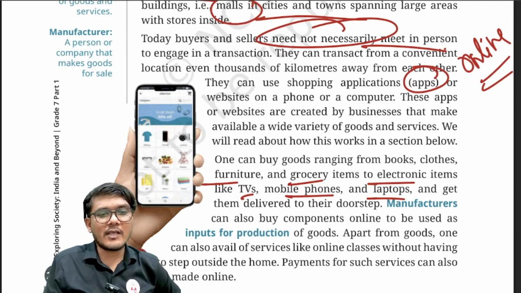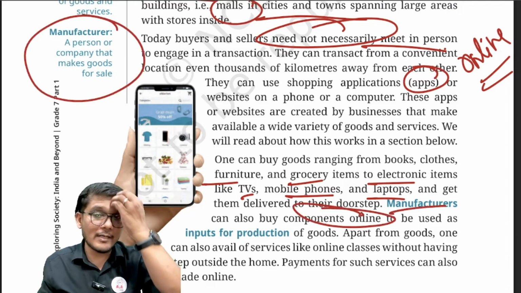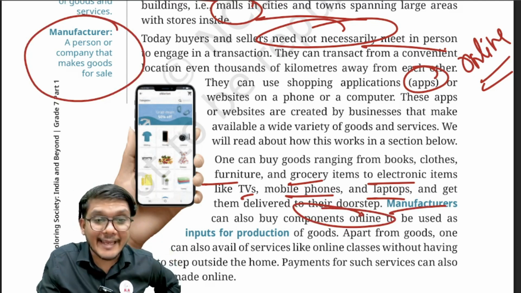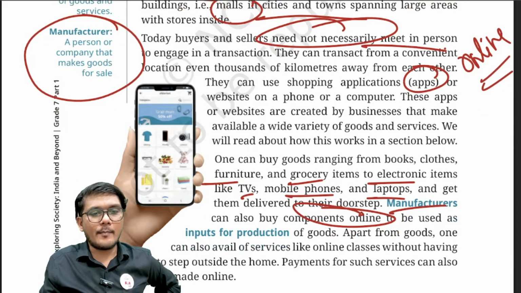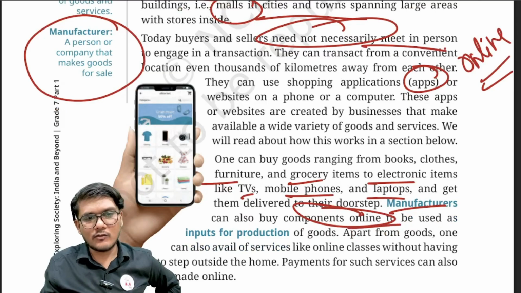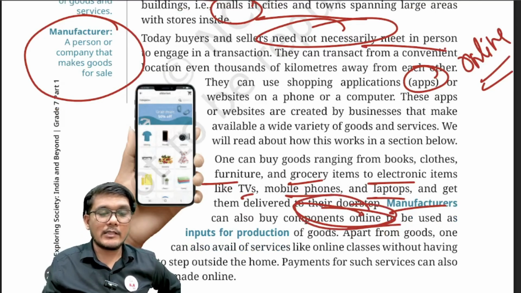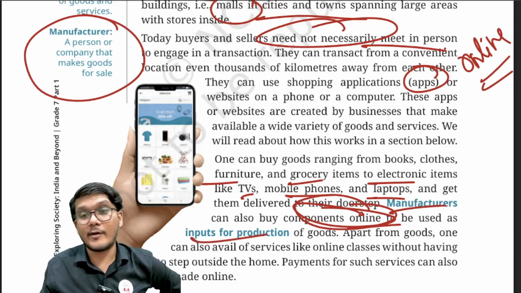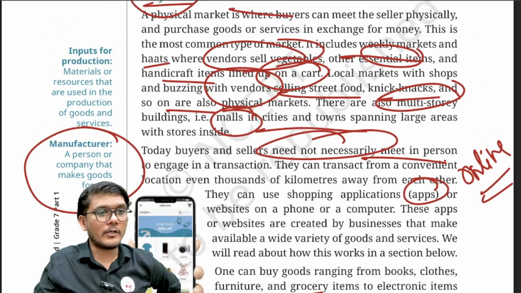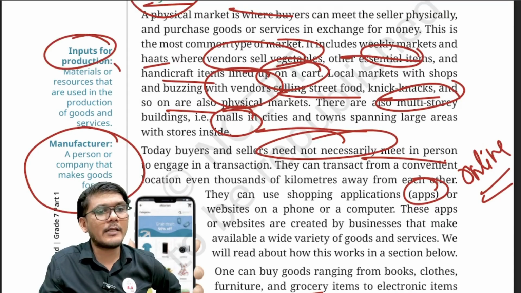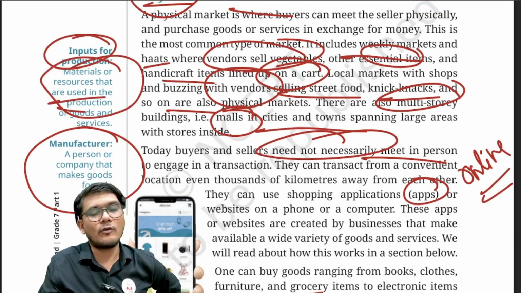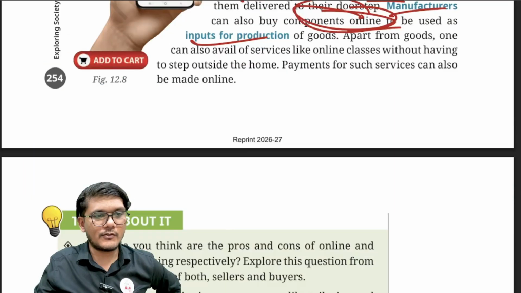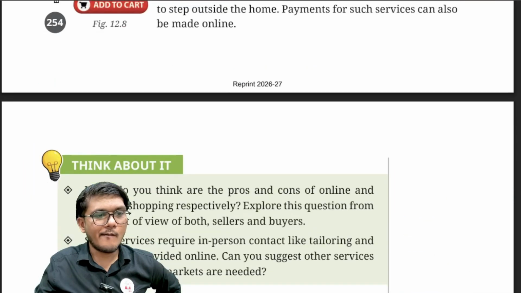Now the manufacturers can buy components also online. Who are manufacturers? A person or a company that manufactures certain goods for sale, remember, right? So they manufacture the things to be sold by buying things online. Now, these online components that they buy are used as input for their production. What is input? Input for production is nothing but the materials or resources that are used in production of goods and services. I hope that is clear.